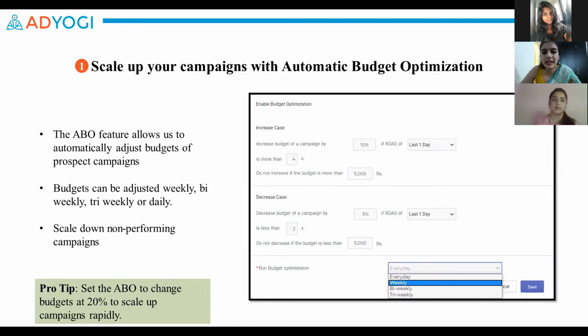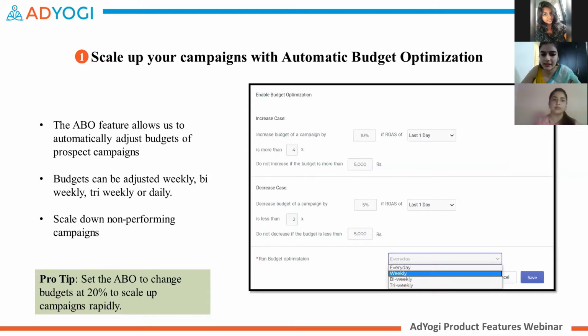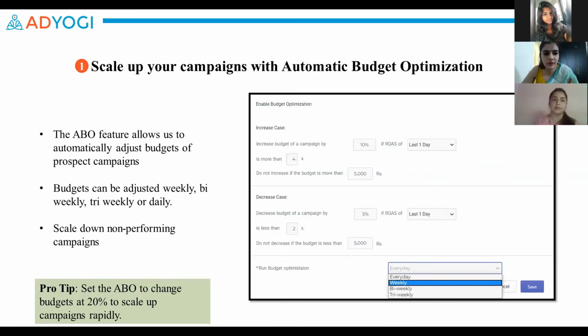Similarly, if you want to scale down your campaigns in case the performance is not up to the mark, you can also say decrease the budget of my campaigns by 5% if the ROAS of the last 1 day, 3 days, 7 days is not equal to 2x. And in this case, the budget optimizer will change your budgets either every day, weekly, bi-weekly, or tri-weekly, depending upon your chosen frequency. These budget updates happen in the morning, so do keep that in mind while you're setting up your automatic budget optimization.